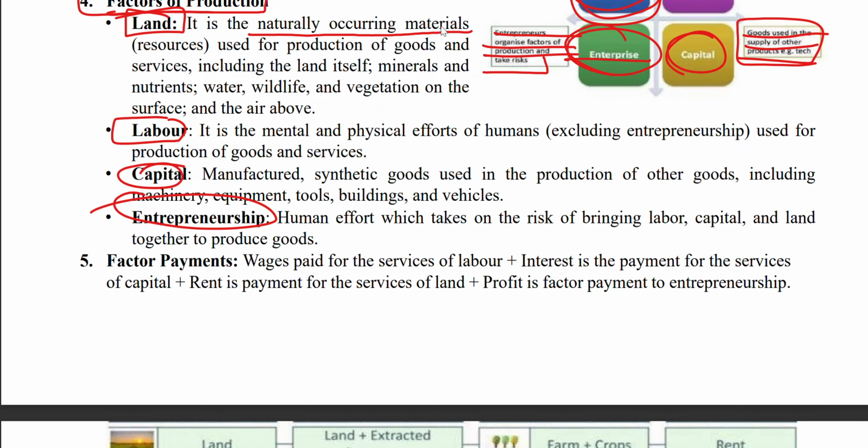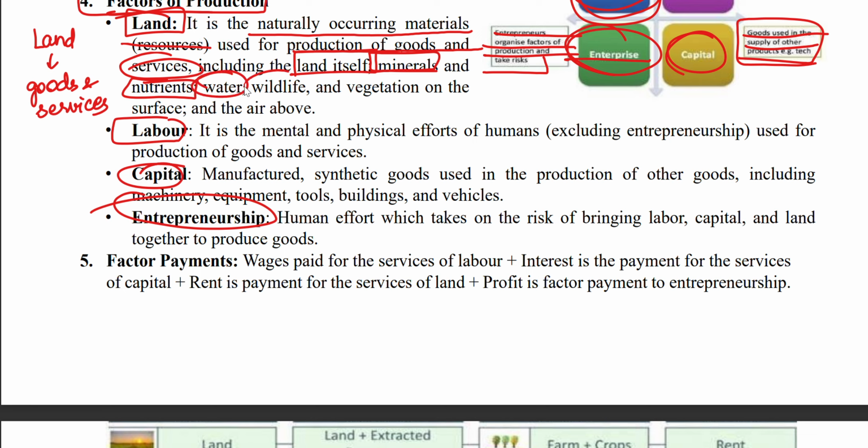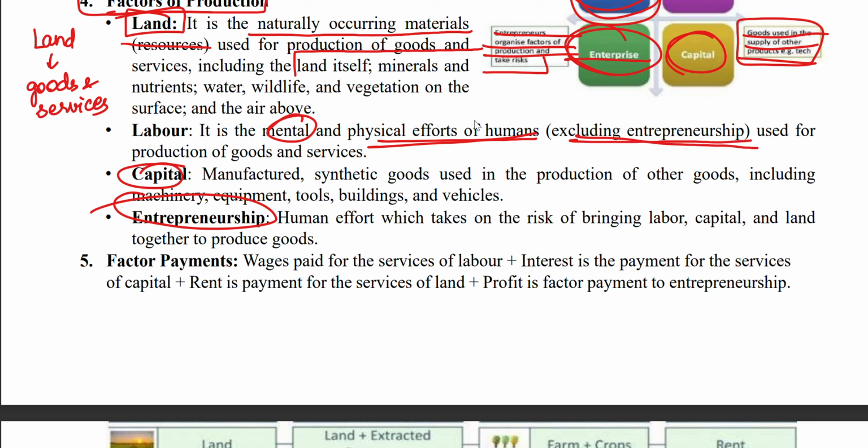Land is a naturally occurring material resource used for the production of goods and services, including the land itself, minerals and nutrients, water, wildlife and vegetation on the surface and above in the air. Labor is the mental and physical effort of humans, excluding entrepreneurship.